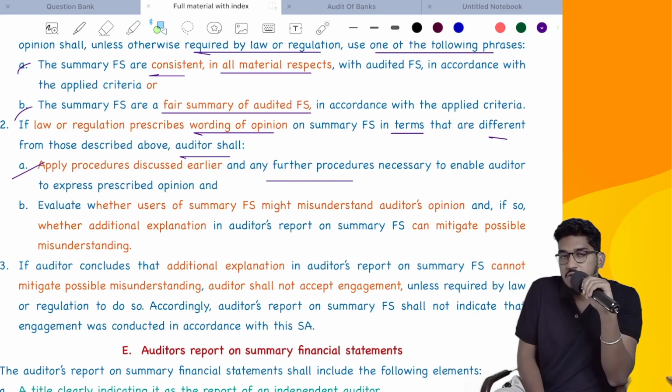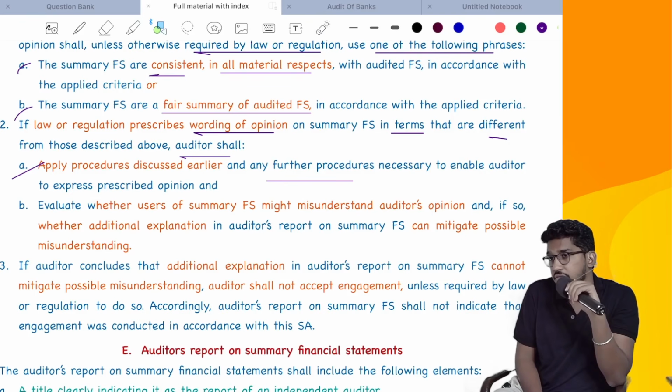For example, if law or regulation says you should not just say whether the summary financial statements are as per complete financial statements or not, but should also comment whether the summary financial statements give a true and fair view, just by comparing, I can't express that opinion. If I have to express that opinion, I have to do a detailed audit of the summary financial statements.